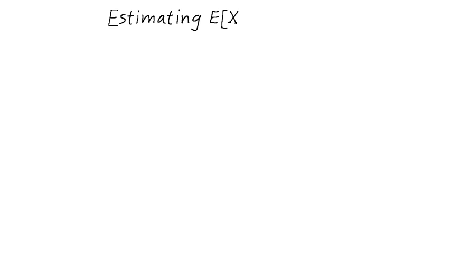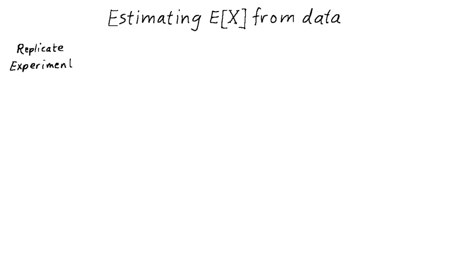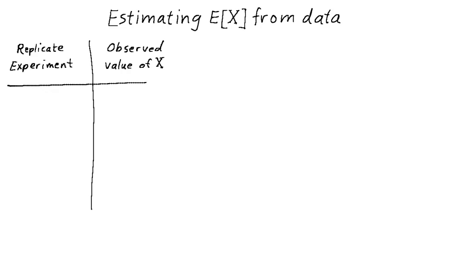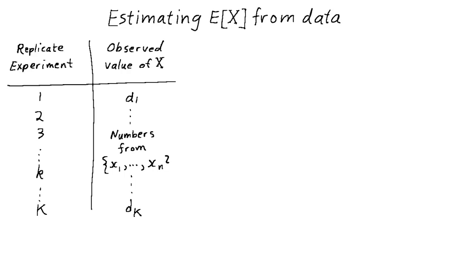Now let's see how we might estimate the expectation and variance of a random variable using data. Suppose we replicate an experiment a large number of times, and each time we do, we observe the value taken by a discrete random variable, capital X. Let's label our replicates 1 to capital K, and we'll use lowercase k to denote a typical replicate. We'll label the observations we make as d sub lowercase k. D for data, I suppose. And we'll imagine these values come from this set of lowercase x values.